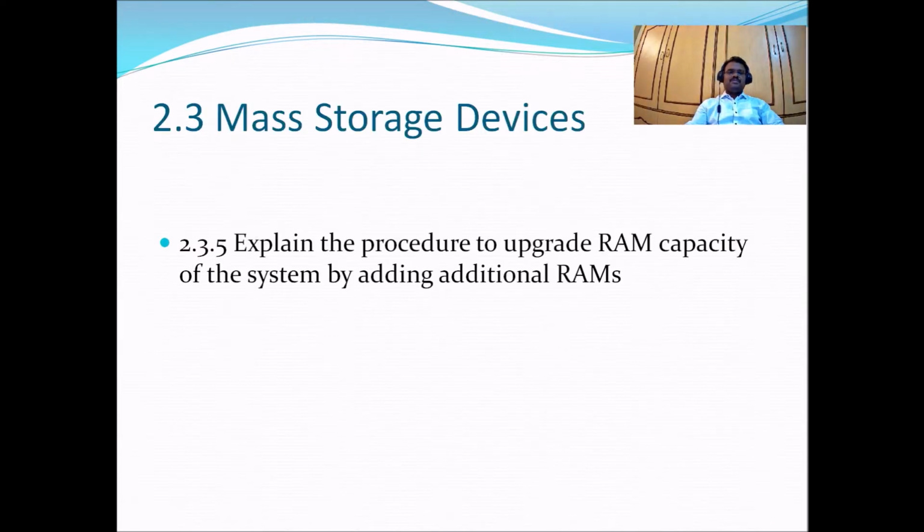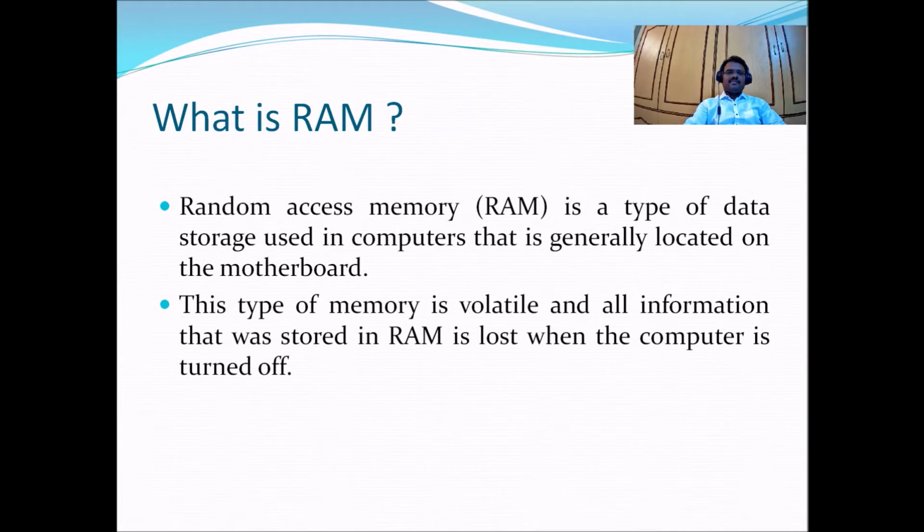Explain the procedure to upgrade RAM capacity of the system by adding additional RAMs, under the topic of mass storage devices. So just once recall our RAM. Random access memory is a type of data storage used in computers that is generally located on the motherboard. This type of memory is volatile and all information that was stored in RAM is lost when the computer is turned off. This is a brief about RAM.